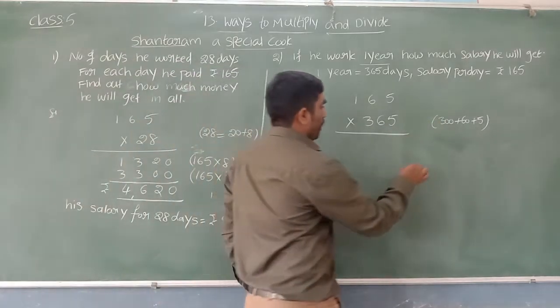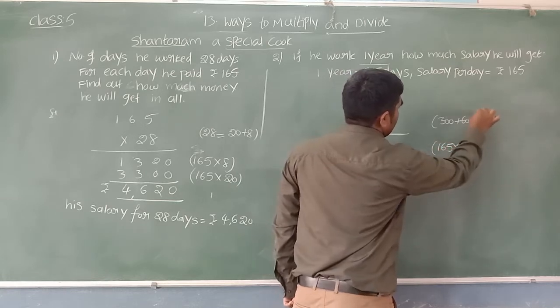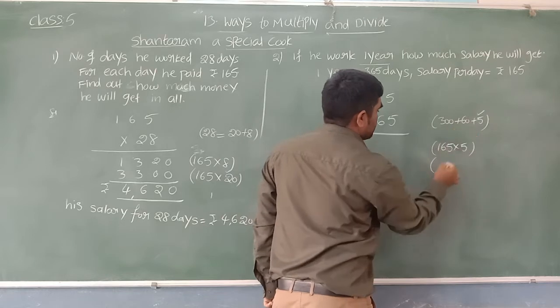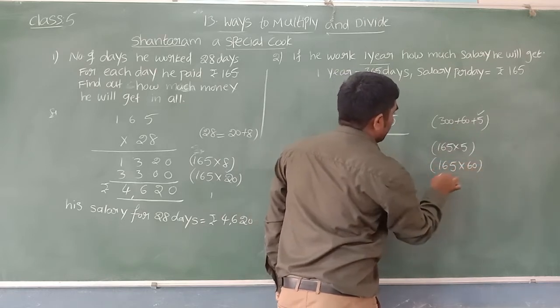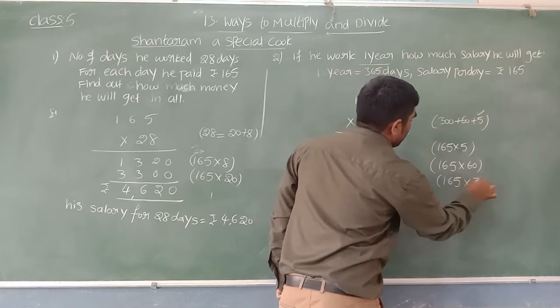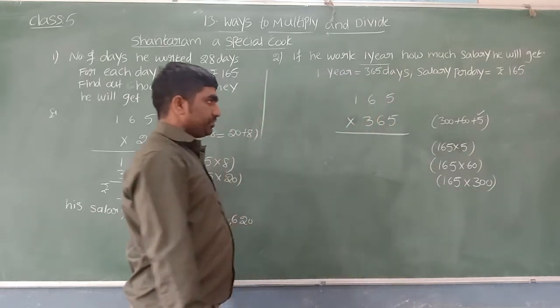So first, 165 we need to multiply with 5. Again 165 with 60. Then multiply the 165 with 300.